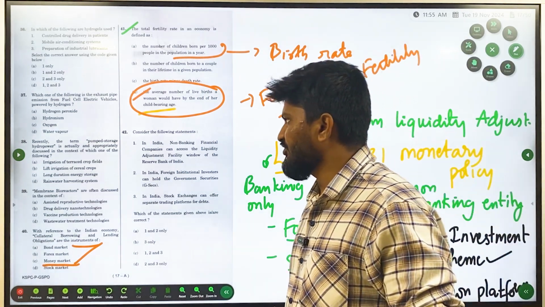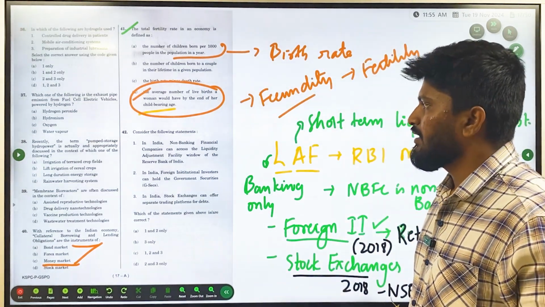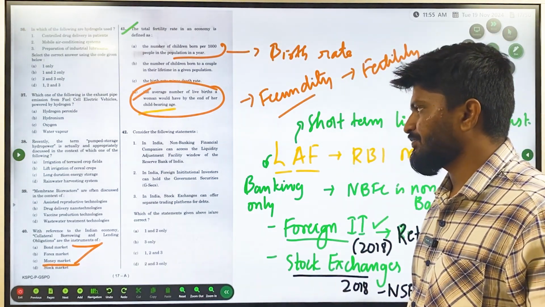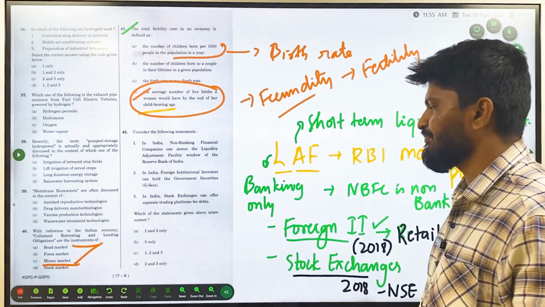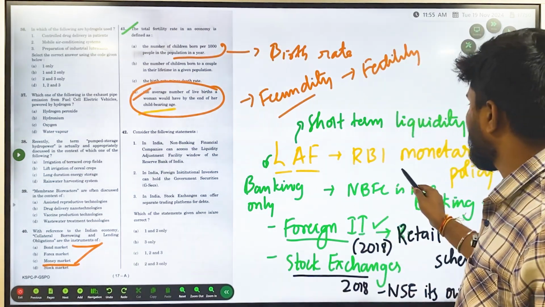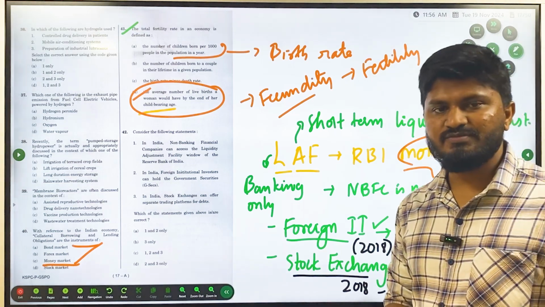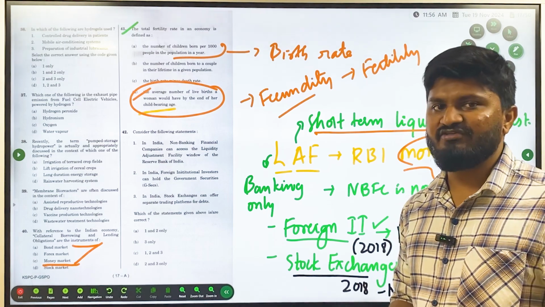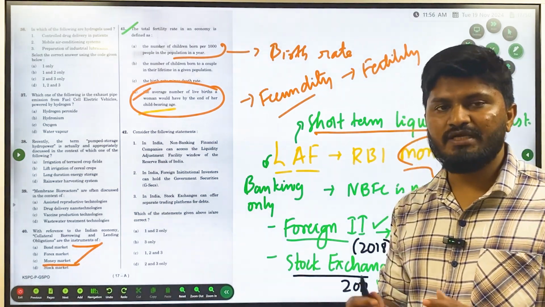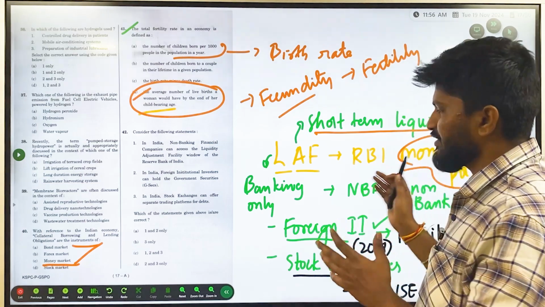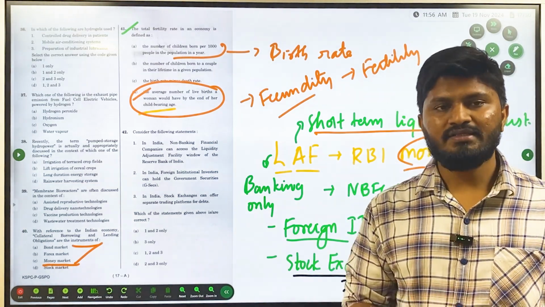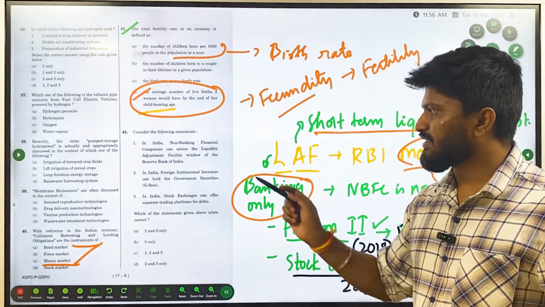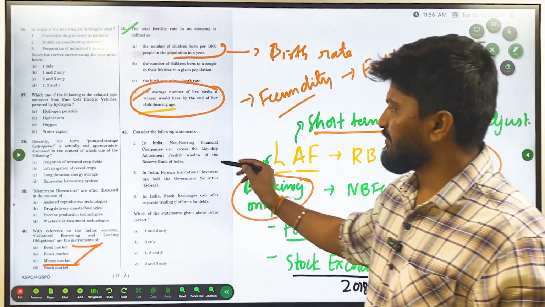Question number 42 deals with the banking and non-banking sector. In India, non-banking financial companies can access the liquidity adjustment facility window of the Reserve Bank. First, let's understand what the liquidity adjustment facility is. It is a tool in the RBI's monetary policy, aimed at providing short-term liquidity adjustment to banks. Whenever a bank faces a short-term liquidity crunch, the RBI lends to that bank. It is only for banks, but the question asks about non-banking financial companies, so this statement is wrong.